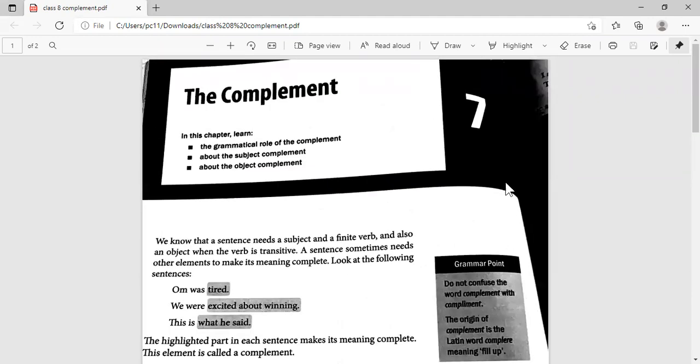So what are we going to discuss today? We are going to discuss the complement. Please note down the spelling of the complement. It is C-O-M-P-L-E-M-E-N-T.